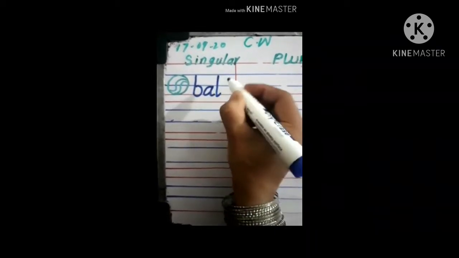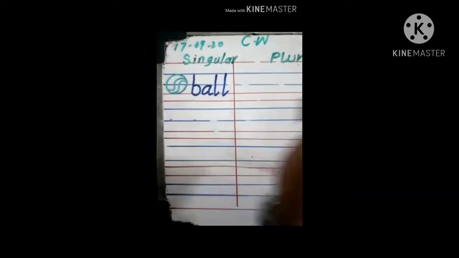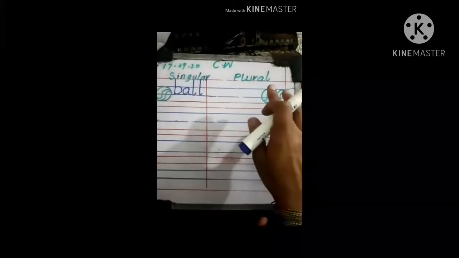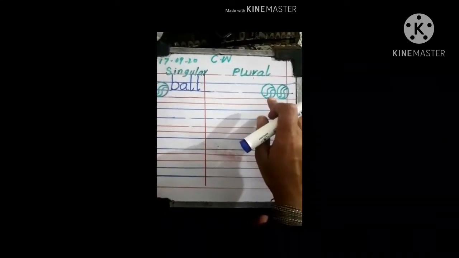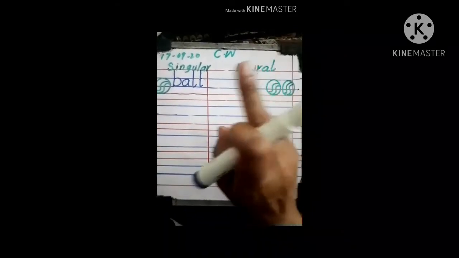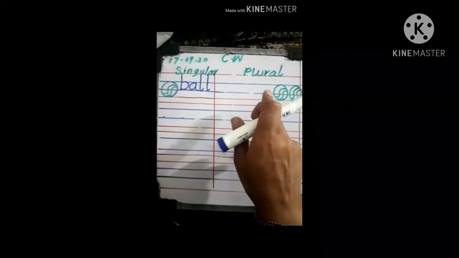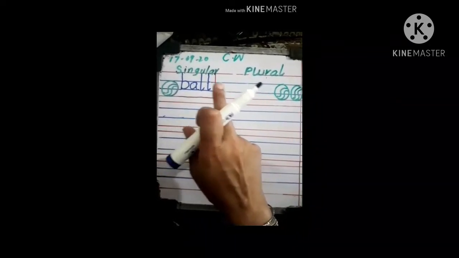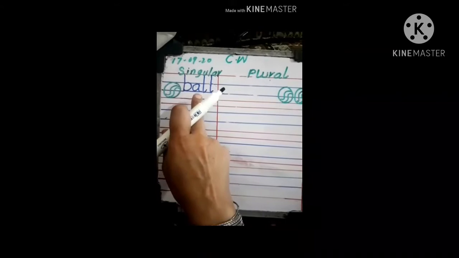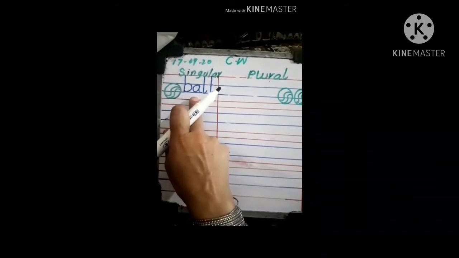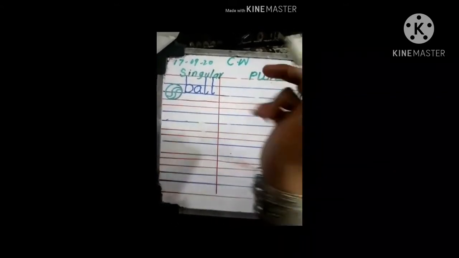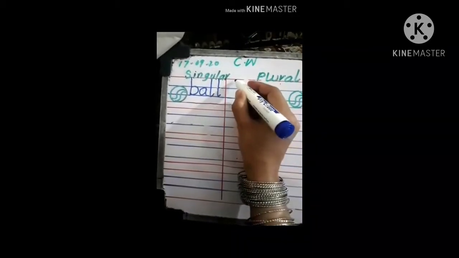BALL. Ball. And as you can see, here we have two balls. And when we change the singular into plural, we will add S with the same word. Like here we have ball. First we will write the same spelling from here to here.